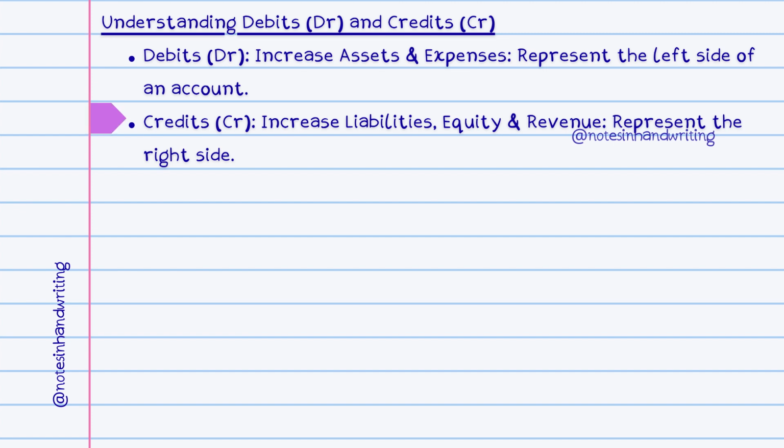Credits, abbreviated as CR, work in the opposite way. They increase the balance of liability accounts such as loans payable or accounts payable, equity accounts like share capital or retained earnings, and revenue accounts like sales revenue or service fees. Credits decrease asset, expense, and drawing or dividend accounts. Credits are recorded on the right side in T accounts and typically listed after debits in journal entries. A common mnemonic is CLOR, which stands for credits increase liabilities, owners' equity, revenue.